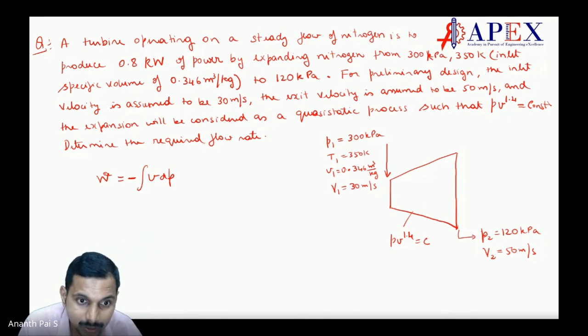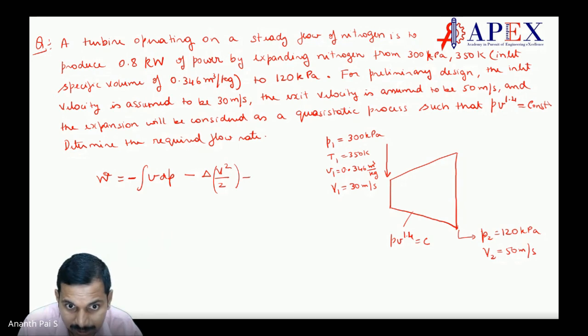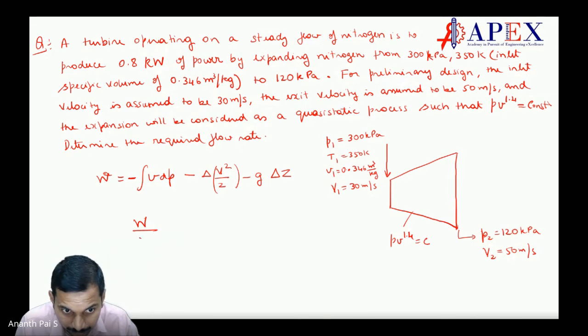So that is minus, we can write this as delta V square by 2, minus g delta z. Let us put it like this, then we will see how to do it. So this is W divided by m dot. What is important for us to find out? m dot.